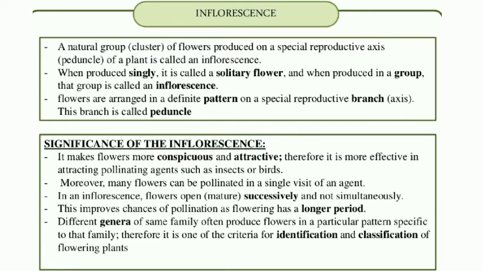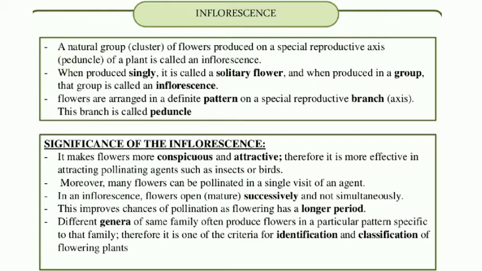Inflorescence, a mature group or a cluster of flowers produced on a special reproductive axis, that is the peduncle of a plant, is called inflorescence. Usually other branches will have leaves, and the branch which has the flowers is called the peduncle.